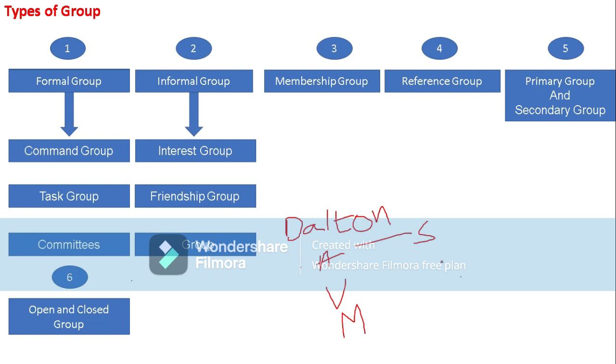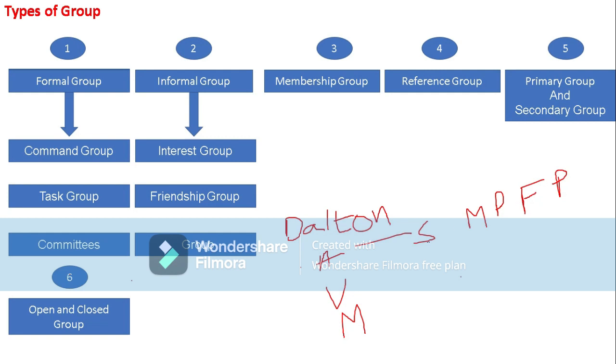We all know we have different departments in an organization, like marketing, production, finance, personnel. All the departmental managers of these sections may form a group. This is known as a horizontal clique.